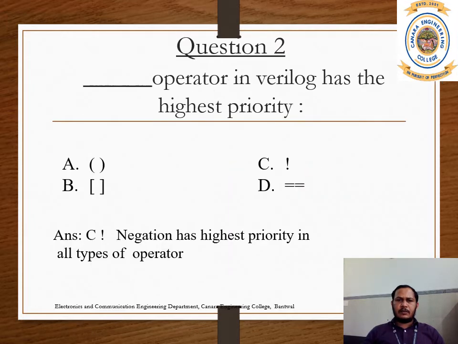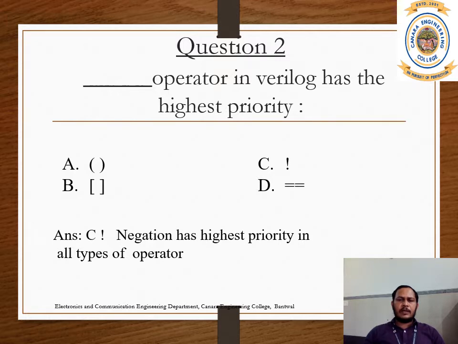Next question: which operator in Verilog has the highest priority? The options are A, round bracket, B, square bracket, C, negation, D, equal.